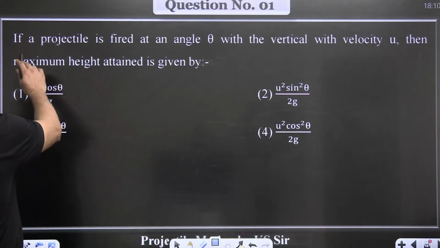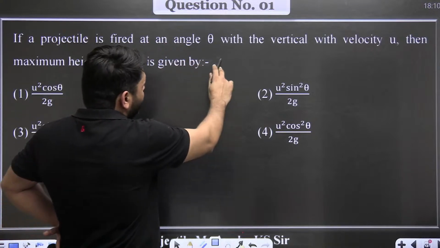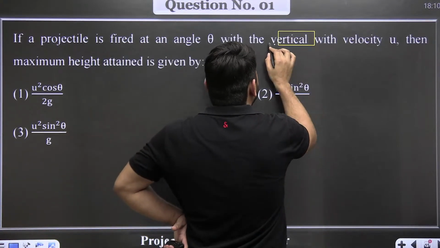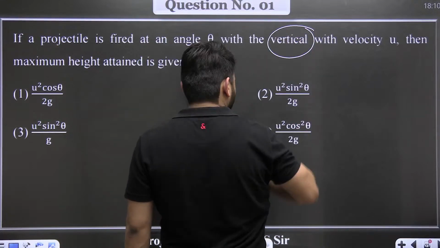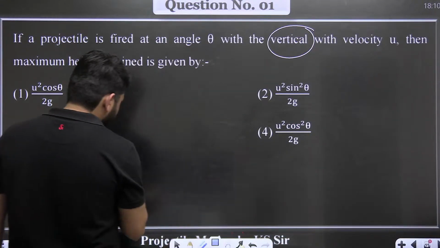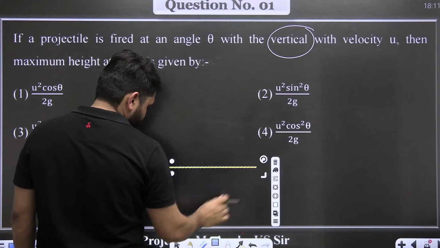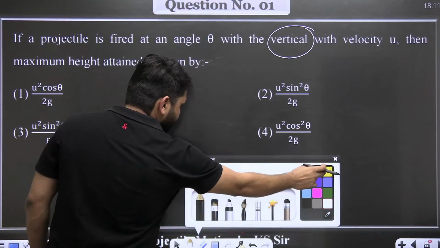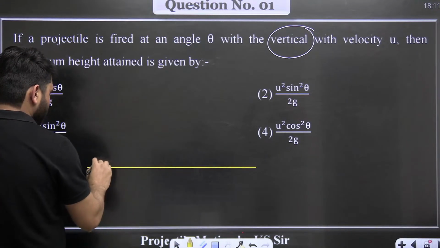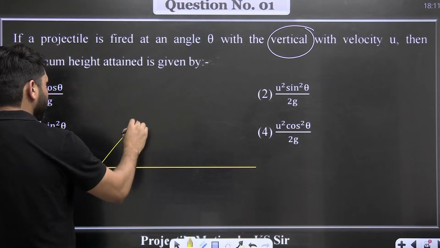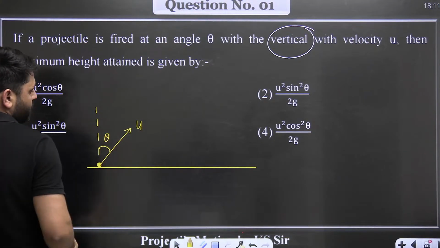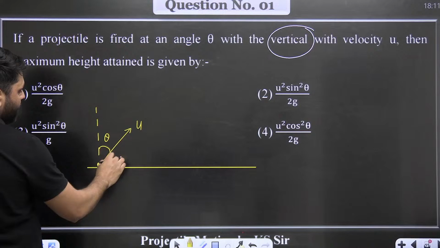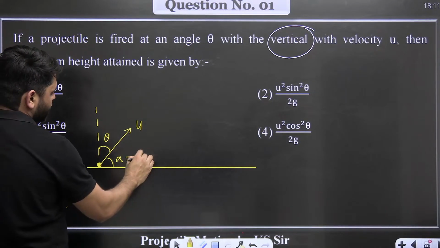What is happening here is, if a projectile is fired at an angle theta with vertical, they have given that this theta is with vertical, not with the horizontal. The particle is projected like this. So you did not read it properly. So u is this and this angle is theta. So we need this angle alpha, which is 90 minus theta.